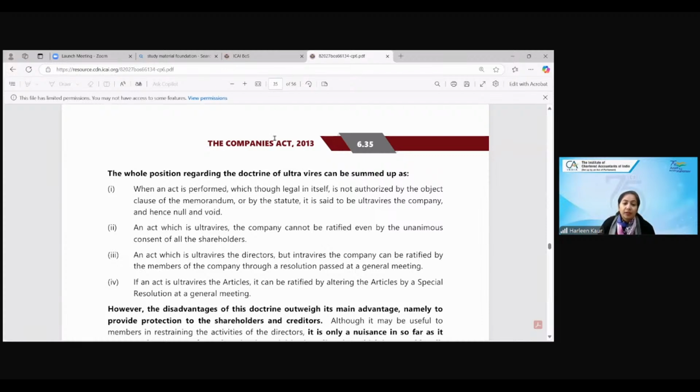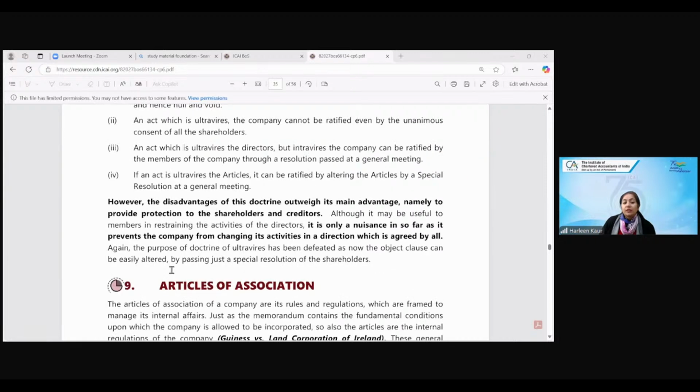Ashbury Railway. Yes, the words general contractor were so ambiguous, Pavan Kumar. That is why this case has come into the picture. So later on, shareholders said, can we ratify this act? So this act cannot even be ratified. Once it is outside the purview of the company's object clause, it cannot be ratified even later on. It prevents the company from changing its activity. You cannot ask the company to change its activity just because somebody has entered into a contract with you.